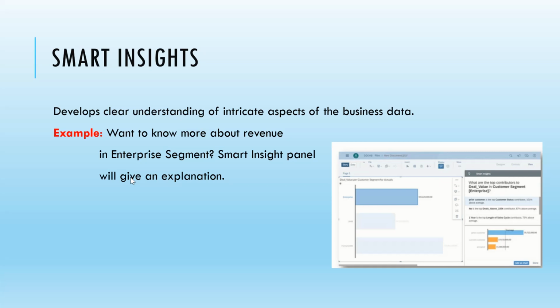The second point is smart insights, which can develop a clear understanding of intricate aspects of the business data. Suppose we have created a column chart, a numeric chart, or any other chart like a line chart or geo map. Based on that chart, if you add smart insights, based on the data it can give some information in English, such as the top contributors for that particular business, or the factor which is affecting the revenue. That gives an example or explanation. That is smart insights.